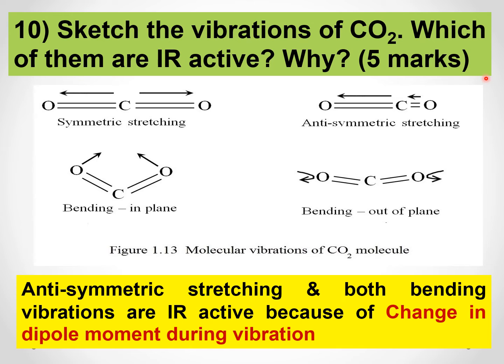Now when you draw the figure, you have to be careful. This arrow should be clearly shown. Okay, arrow should be clearly shown. Otherwise there is no meaning. Simply if you write O double bond C double bond O, there is no meaning. Only when you put the arrow, it becomes a vibration.